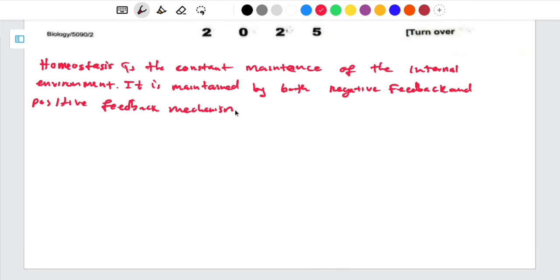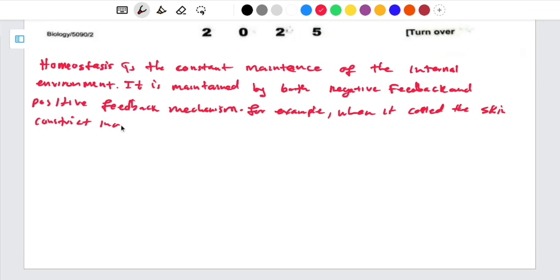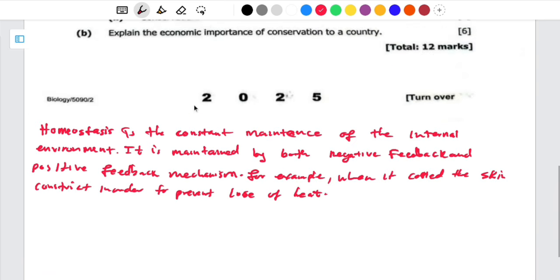So here we're not done. At least give one example to show that you know, because that one is 3 marks. For example, when it is cold, the skin constricts in order to prevent the loss of heat. So we are done with the first part, which is question A. This is how you're supposed to write that one.